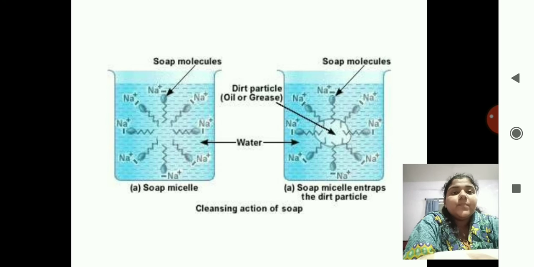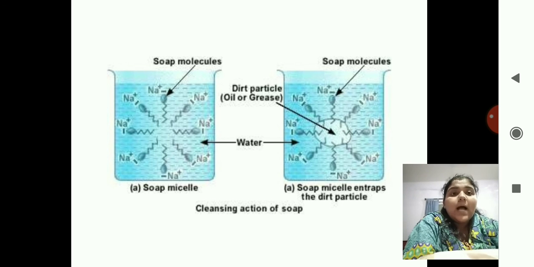You can see in the next slide. See, the soap micelle is forming over there. Okay, in the center the soap micelle is formed. In this soap micelle, in the center you have the water repelling part, meaning the water does not get attracted towards this part. And at the periphery, the circumference, you have the water attracting molecules.